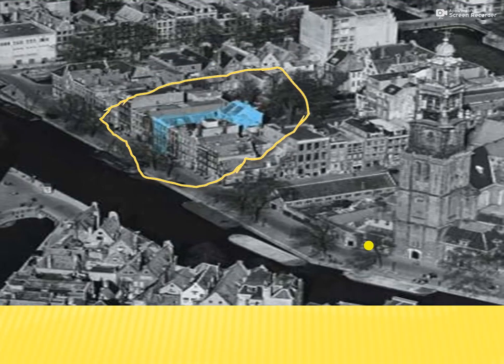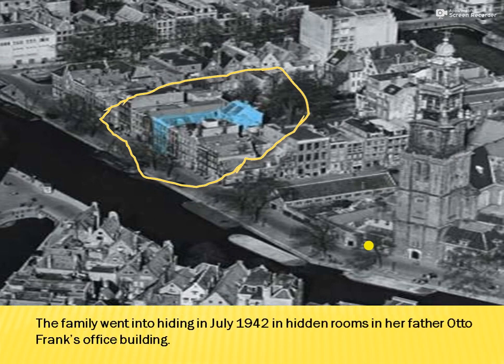Now I'll show you the picture of the building where they were in hiding for almost 2 years. They went into hiding in July 1942. So this is Mr. Otto's building. Anne Frank's father was a very rich merchant and he had a building, but because of the Nazi government they couldn't live a normal life. They had to go into hiding, otherwise they would be arrested and taken to concentration camps.